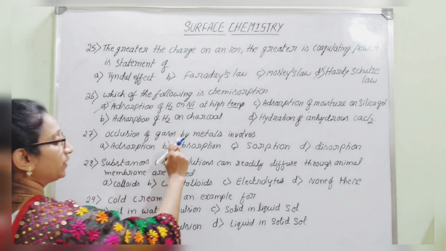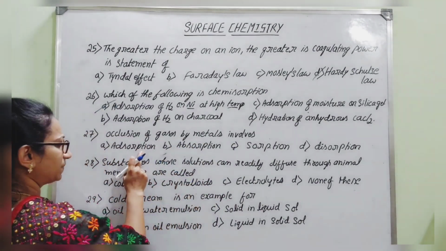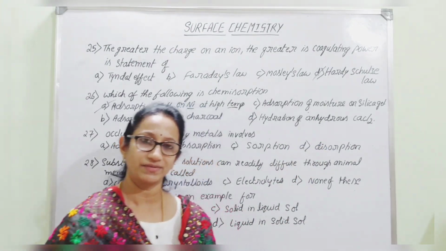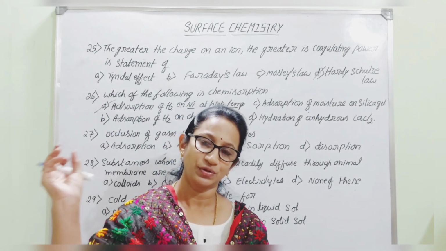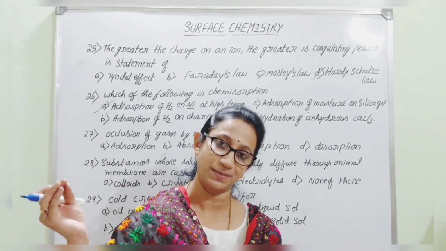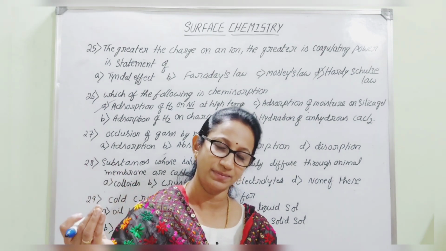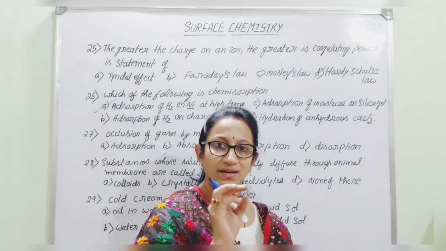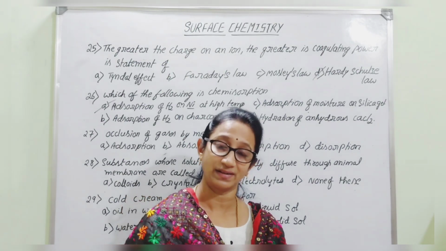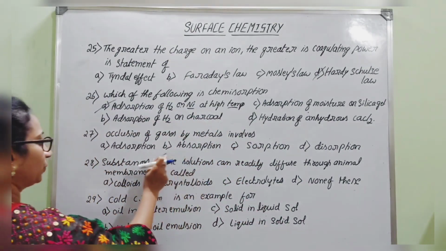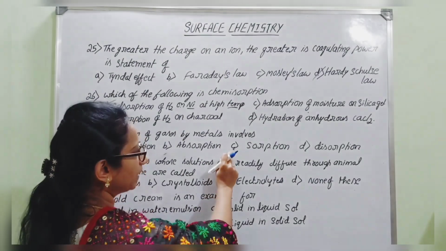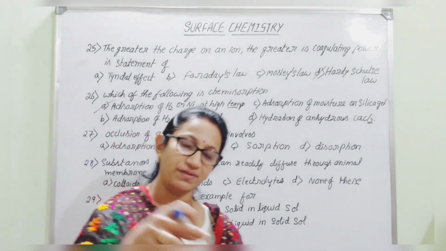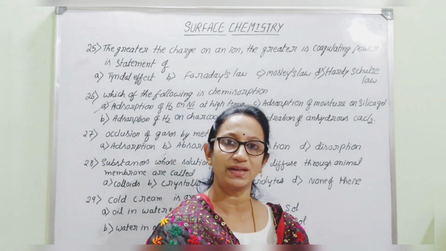Next, occlusion of gases by metals involves adsorption, absorption, sorption, or desorption? Whenever you consider the transition metals on which gaseous molecules get adsorbed, usually at lower temperature, first they will undergo adsorption. But as you increase the pressure and the temperature, they will even undergo absorption. They will penetrate into the interstitial spaces present in the metal atoms. Therefore, the process involves both adsorption and absorption. First it will undergo adsorption initially, then it will penetrate inside the bulk of the metal, which is absorption.